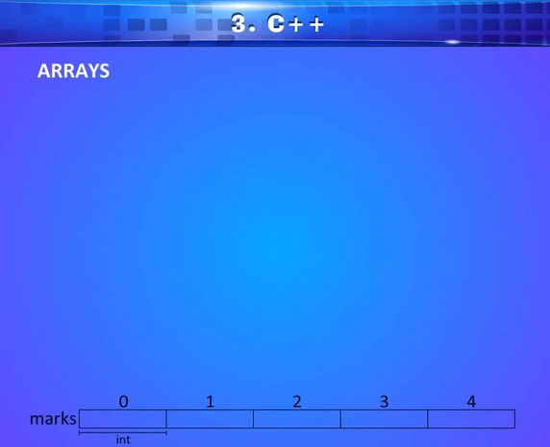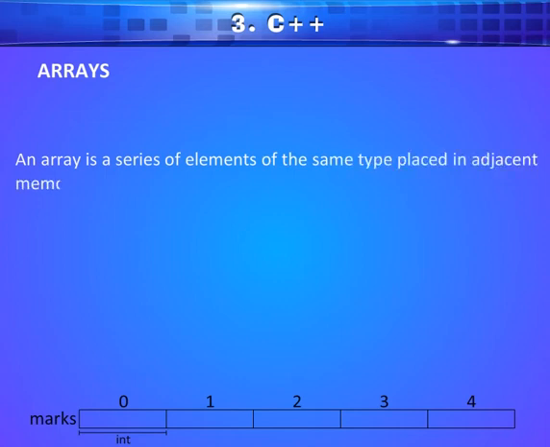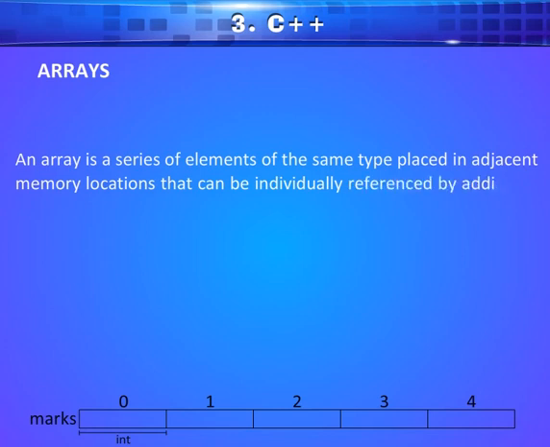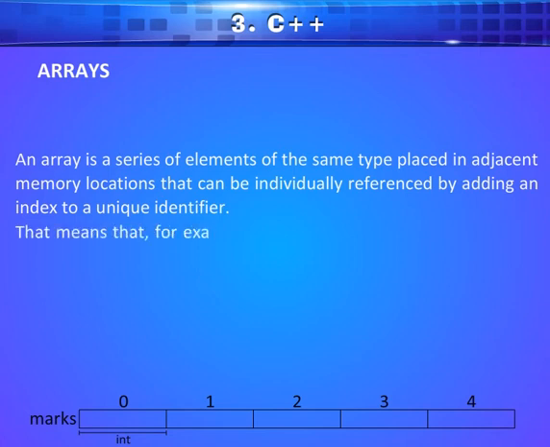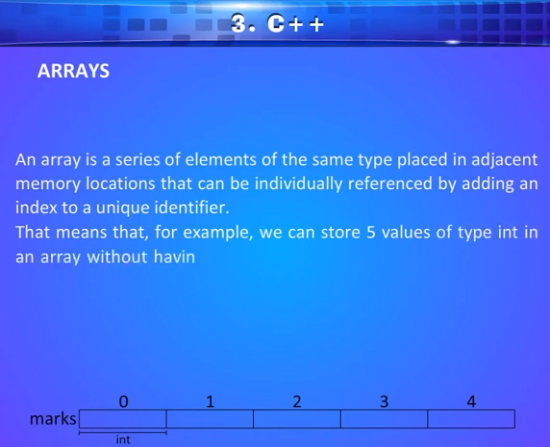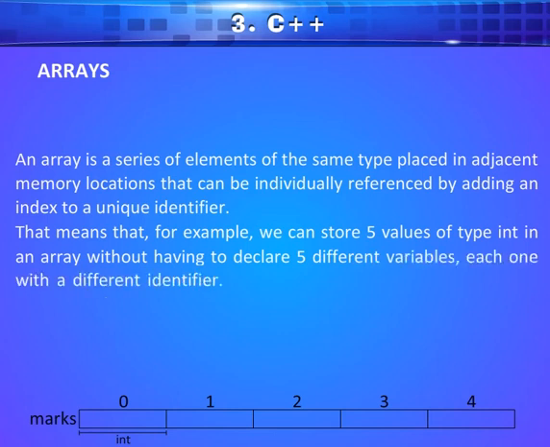Arrays. An array is a series of elements of the same type placed in adjacent memory locations that can be individually referenced by adding an index to a unique identifier. That means that, for example, we can store 5 values of type int in an array without having to declare 5 different variables, each one with a different identifier.